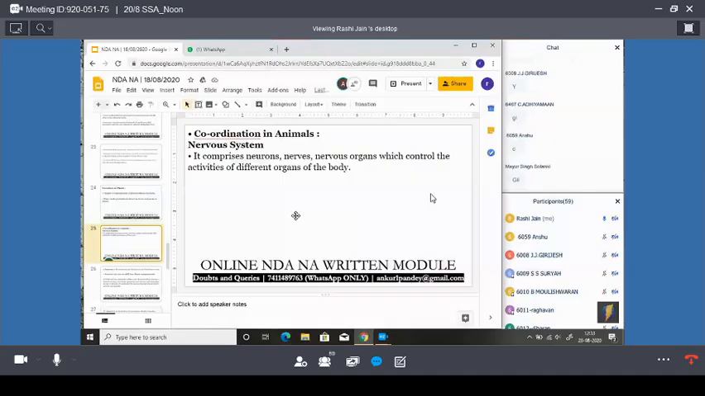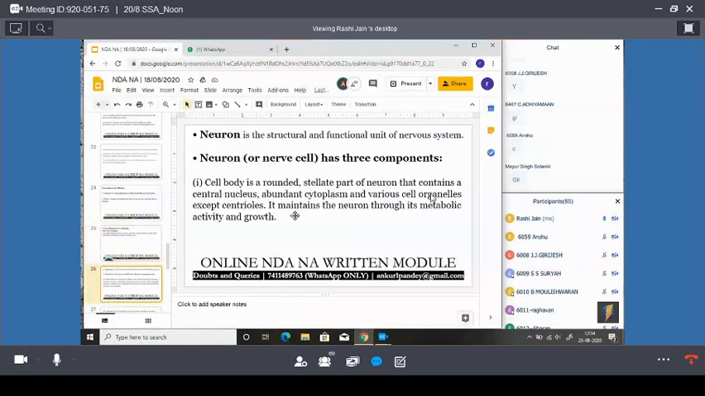Okay, now moving ahead, coordination in animals. Let's see the coordination in animals. The main topic is the nervous system. Now, what is the nervous system? It comprises neurons, nerves and nerve organs, which control the activities of different organs of the body. Clear, guys?